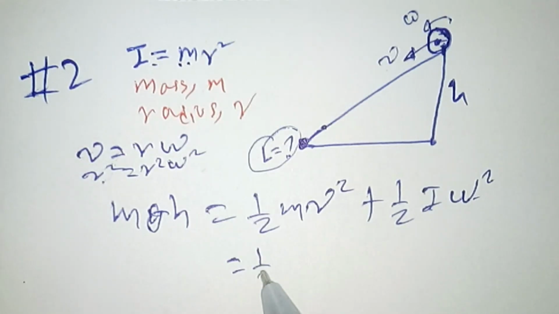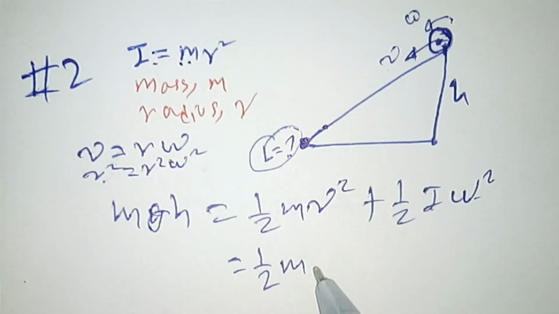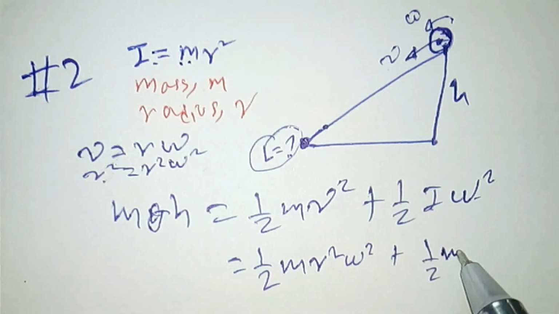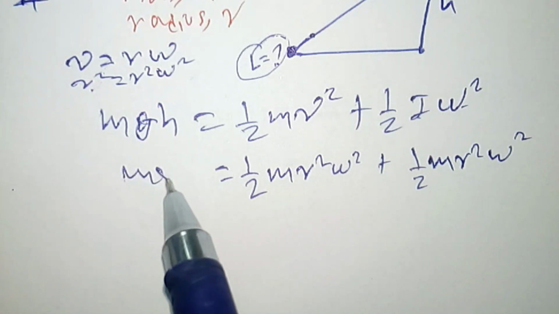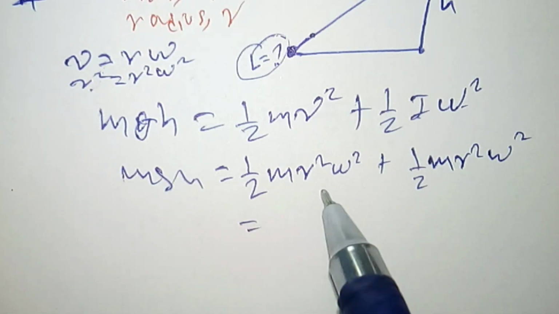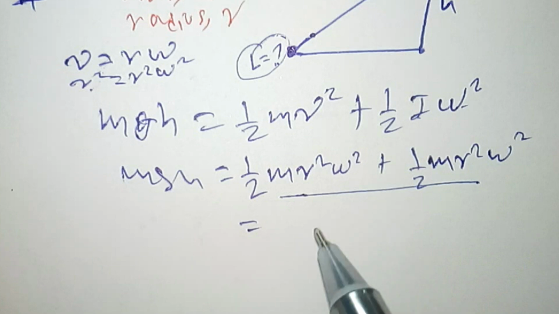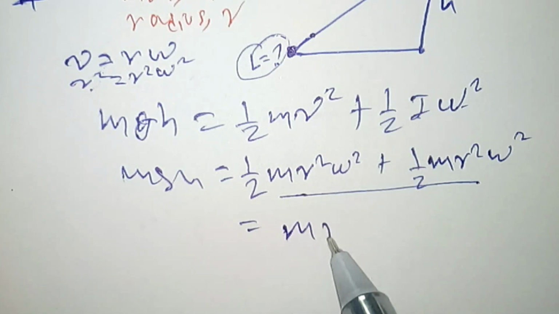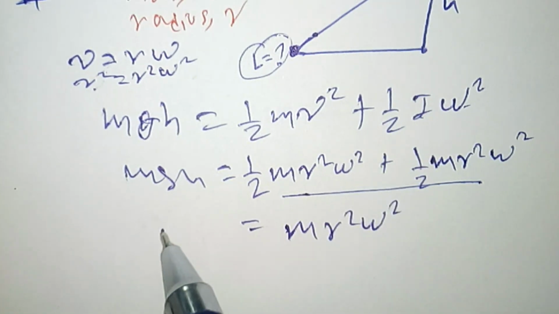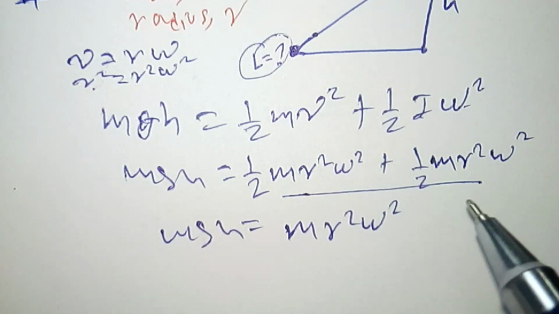This gives me a half of m r squared omega squared plus a half of m r squared omega squared equals mgh. If I add these together, m r squared omega squared equals mgh.